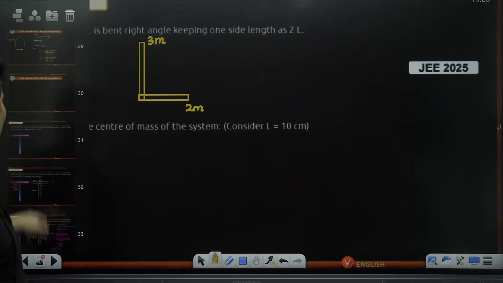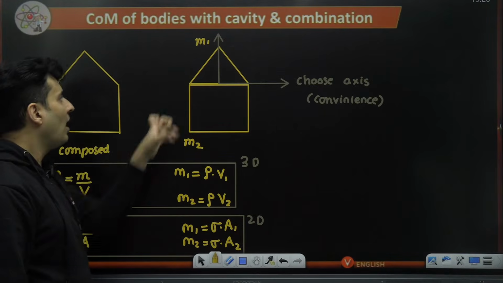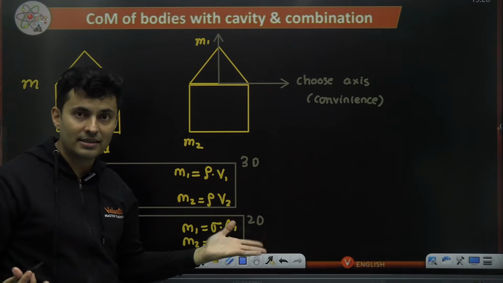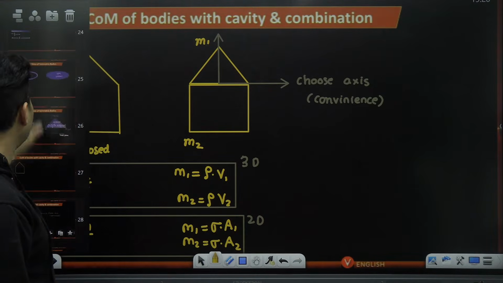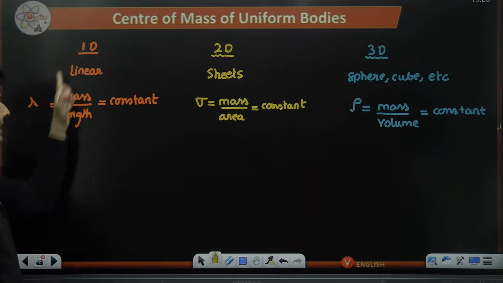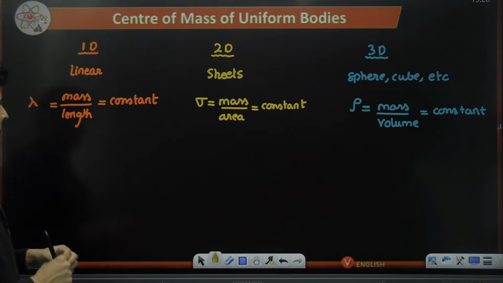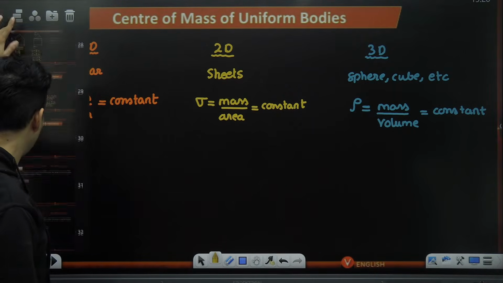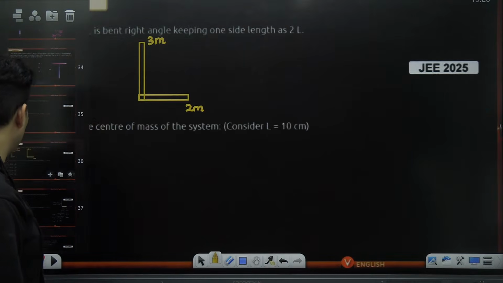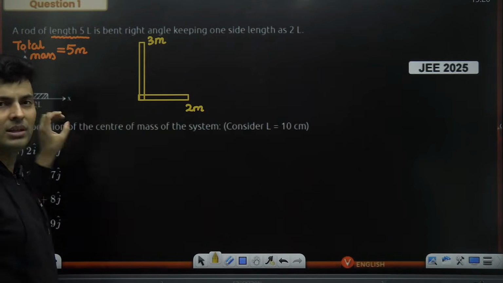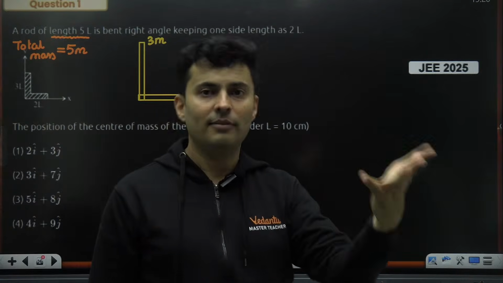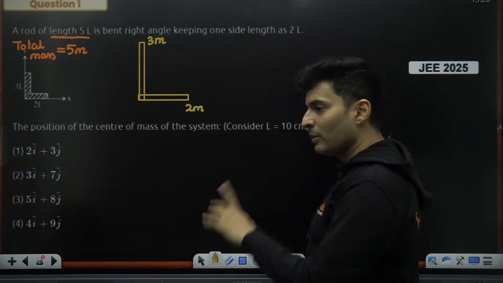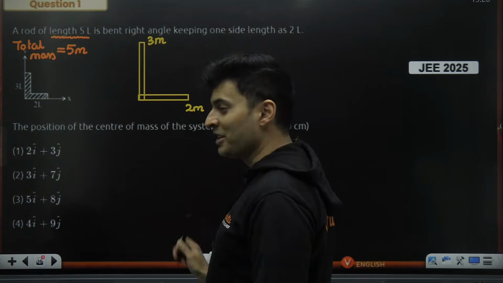This distribution of masses, how this mass got distributed as M1, M2, depends on the area, volumes or their lengths. Because this was a linear body, whenever you have a linear body, one-dimensional kind of body, the mass per unit length is the same, and that is the reason why you saw it got divided proportional to the length. 2 length, 2m, 3 length, 3m, 5 length, 5m. Very simple. Got it? This is the very important step, guys. Many people will make a mistake. They will just take m and m over here, which is wrong.